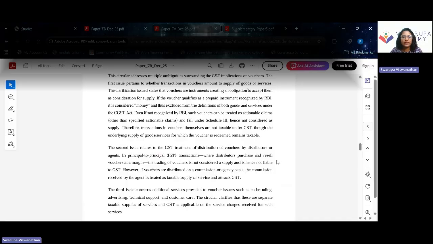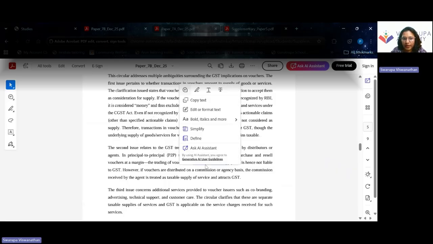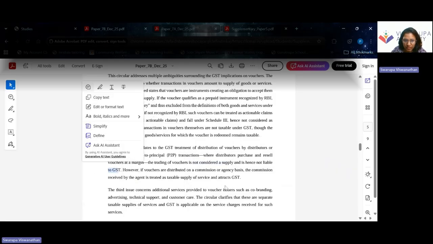So there have been specific clarifications issued with respect to treatment of vouchers in case of B2B transactions where the distributors purchase and then they resell for a margin. It will be regarded as trading of vouchers. It is not considered as a supply, so it is outside the purview of GST.